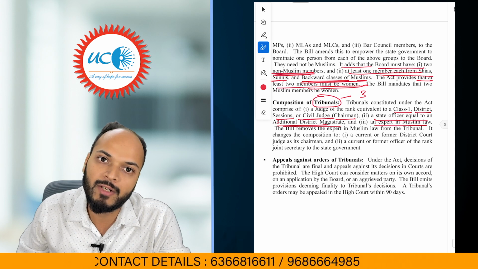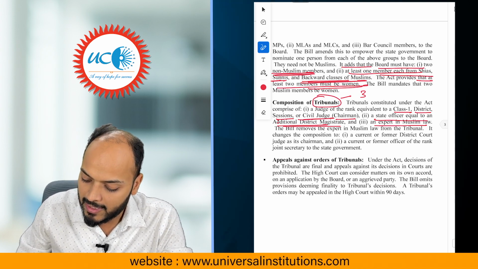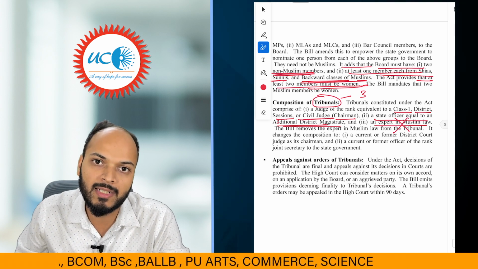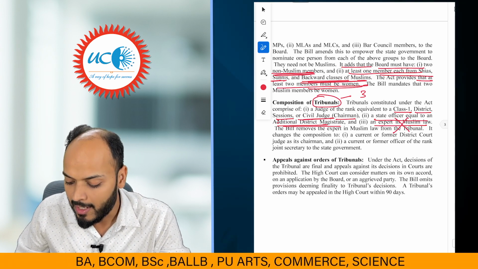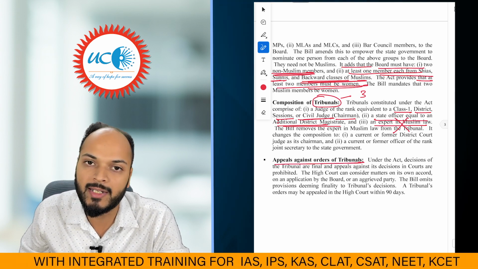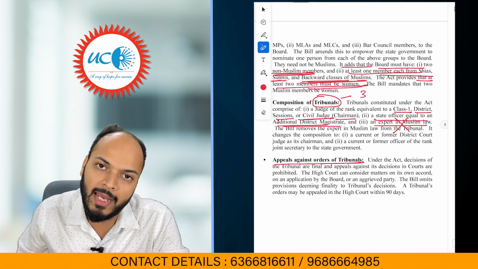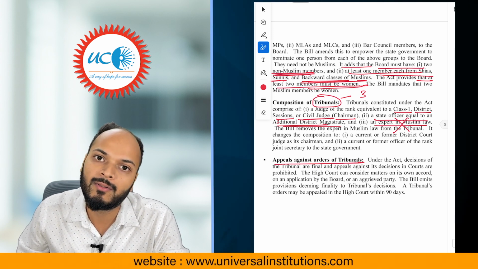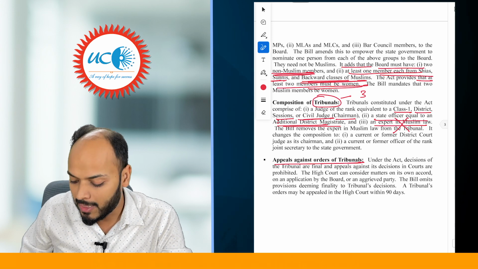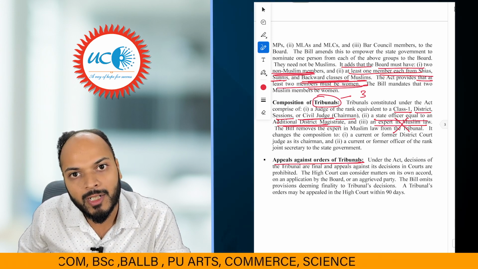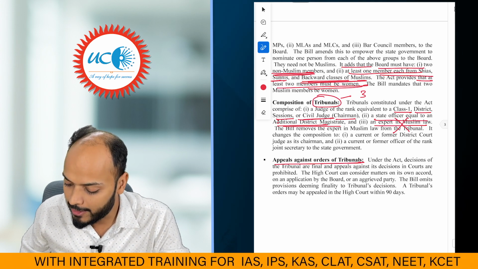The bill of 2024 says it has changed the composition, in the sense that the expert in Muslim law has been removed from the tribunal. And one major change regarding the tribunal's power is that as per the Act of 1995, there can be no appeal to the order of the tribunal. But the bill of 2024 says that the order of the tribunal can be appealed in the High Court.